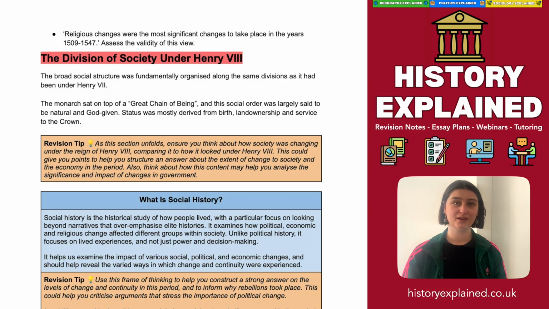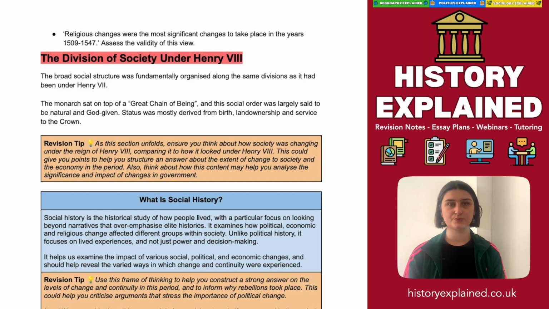of this view. Now, you might notice that for the second two questions, society isn't explicitly mentioned in the terms of the question. In this case, society instead offers quite a useful opportunity to focus one of your paragraphs on and think about how change has impacted society. So let's have a look at what society looked like under Henry VIII.